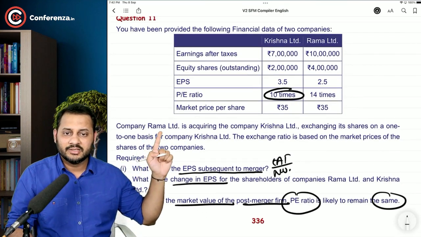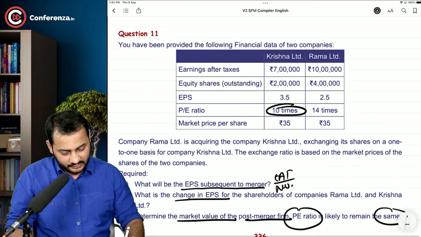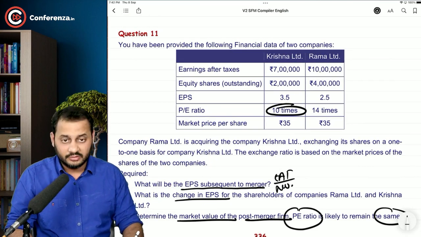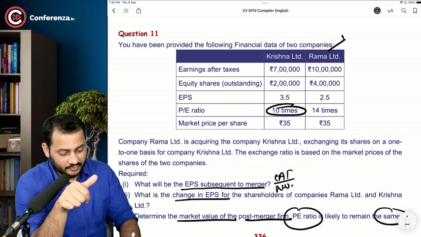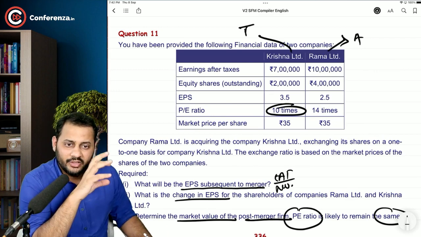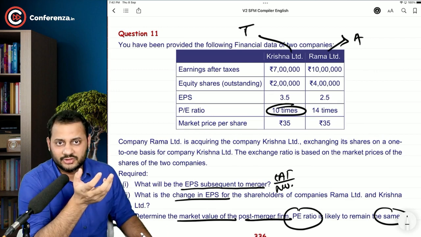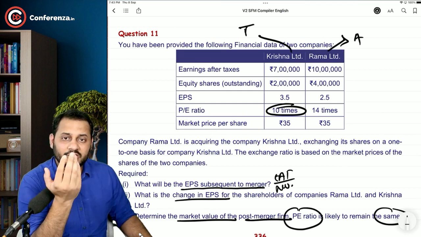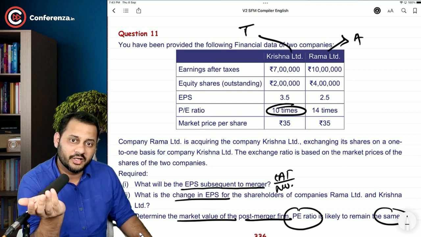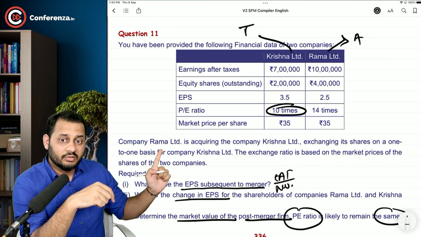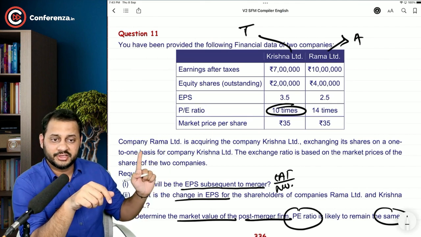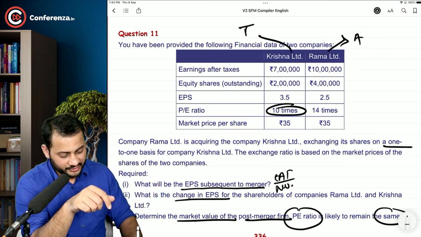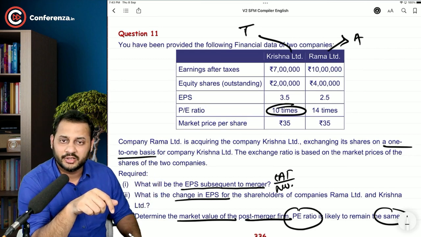Company Rama Limited is acquiring the company Krishna Limited. Focus on this. What is the trick in this question? The second company is the acquirer and this is the target company. So we form a habit by solving this many questions. We thought that the first company given is always the acquirer, but in this question, Rama Limited is acquiring the company Krishna Limited. It's opposite. Exchanging its shares on a one-to-one basis. This is very easy for us to calculate now.